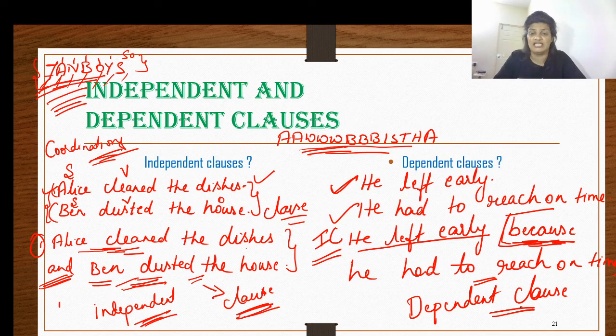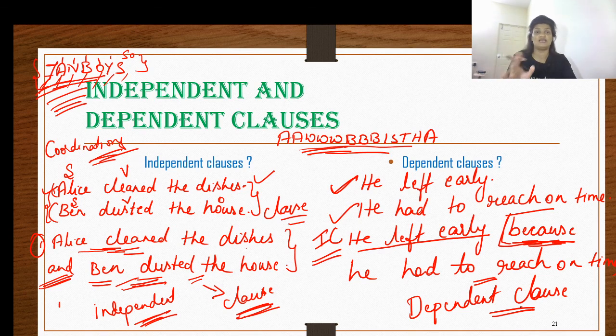Now there is another explanation for that. Let's consider only "He left early." Let us take that clause alone. Does it ask for any extra information? Does it really demand any explanation? Is it really asking for extra information to make itself a complete thought? The answer is, of course, not. It is not asking for any extra information.